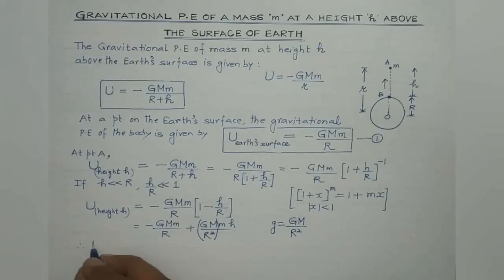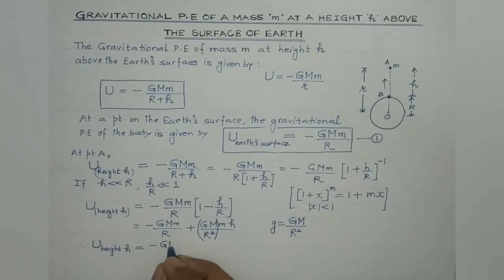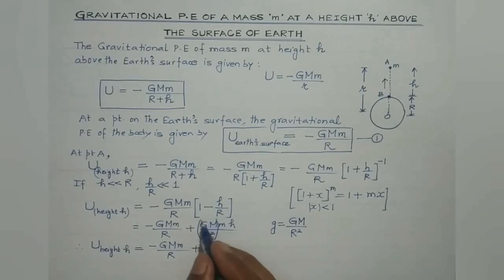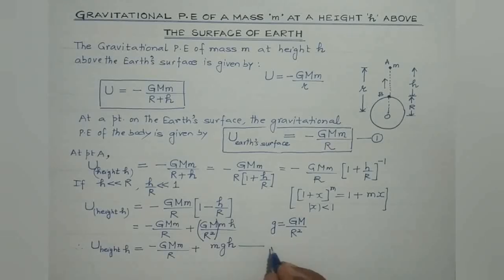Therefore, the gravitational potential energy of the body at height h above the Earth's surface is given by minus G capital M small m divided by R plus m, this small m, g is the acceleration due to gravity on the Earth's surface, and this is the height h: mgh, right? Put this as equation number 2.